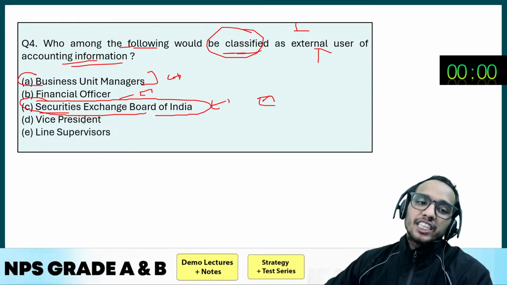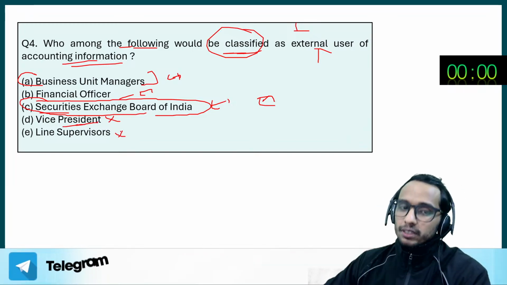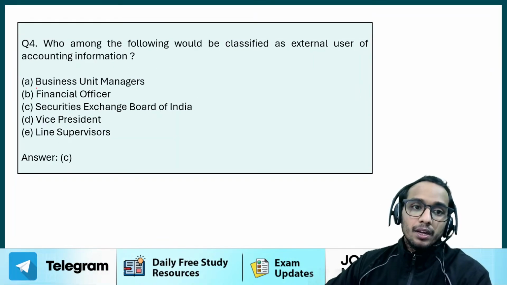Option number D says vice president. Vice president, again, is an internal user. Line supervisor is also an internal user. Correct. Very nice. Let's move to the next question.